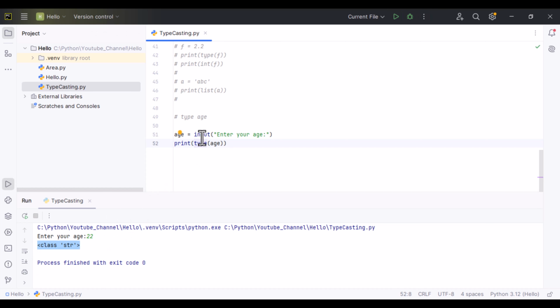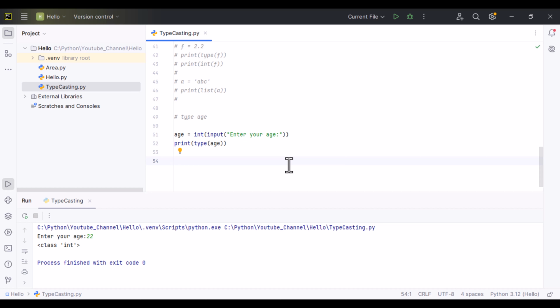Why is that? The input function in Python will always return a string no matter what. Whether it is a string, integer or floating data type, the input built-in function will always return a string. So in order to make it an integer, we simply put the int typecasting before the input built-in function. Now if I print it again, it will return an integer.